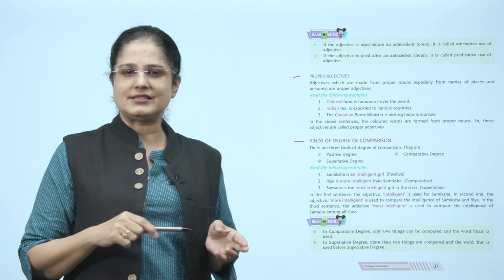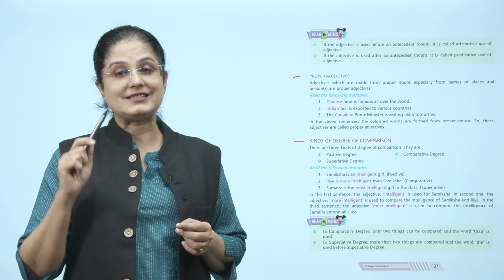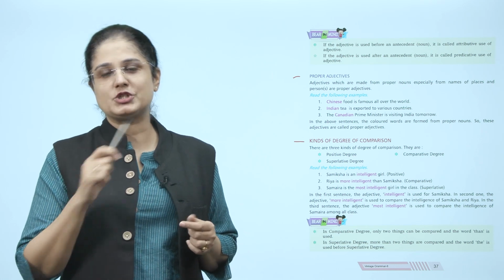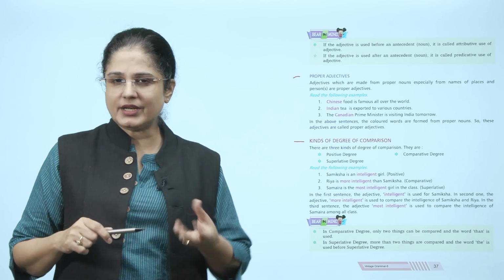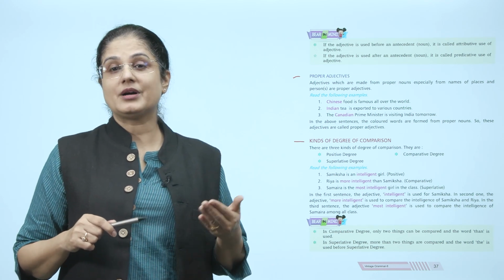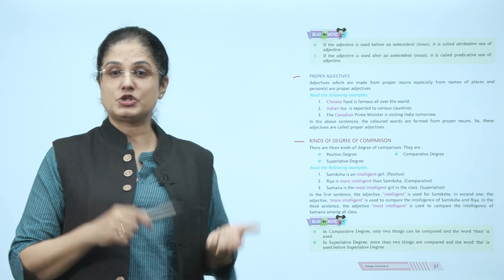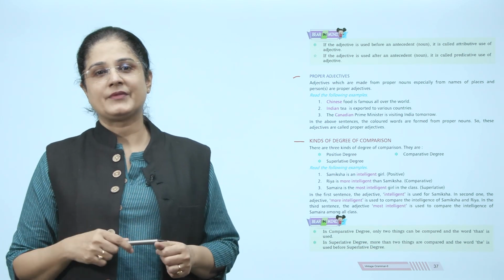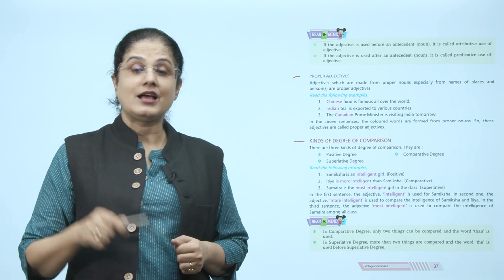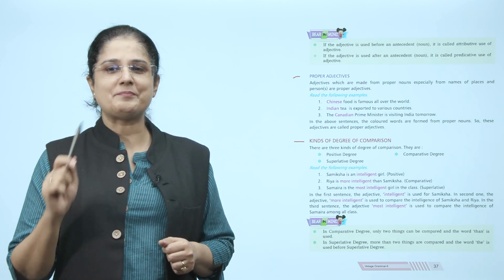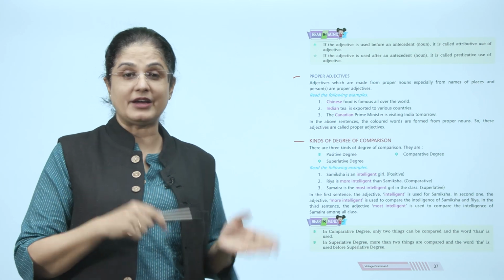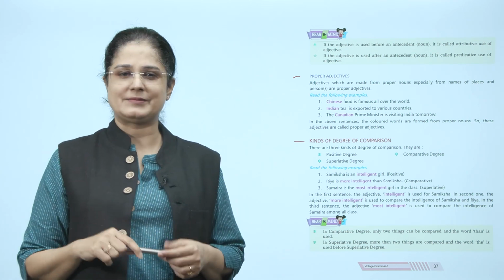Now, in the first sentence, the adjective intelligent is used for Samiksha. In the second one, the adjective more intelligent is used to compare the intelligence of Samiksha and Riya. In the third sentence, the adjective most intelligent is used to compare the intelligence of Samaira among all the class.